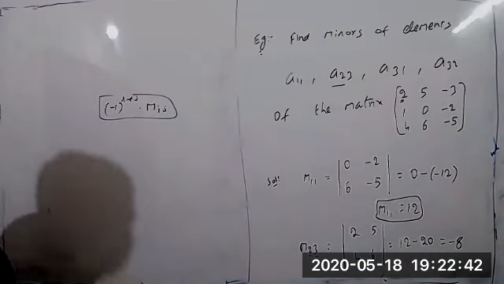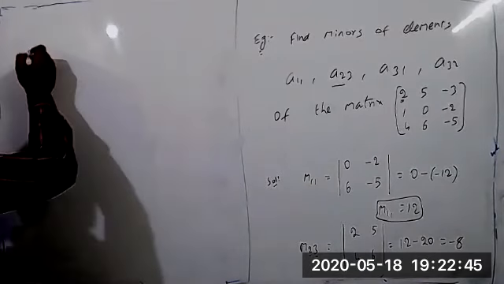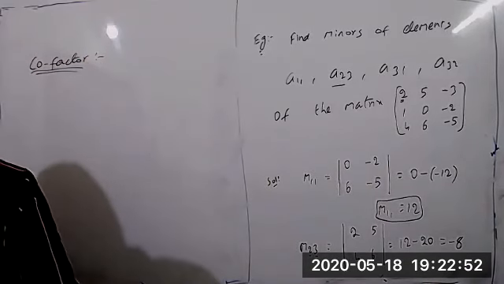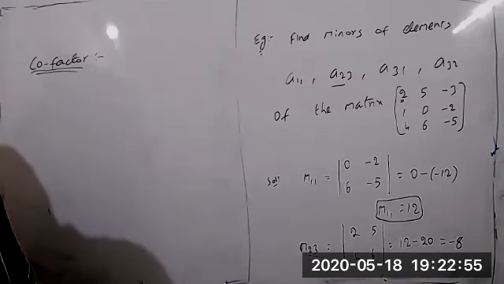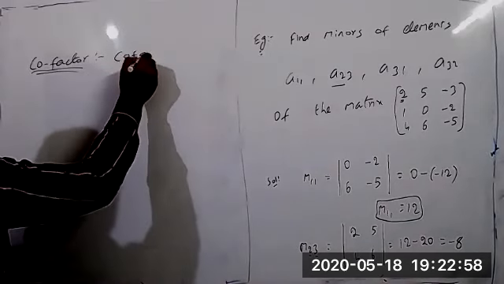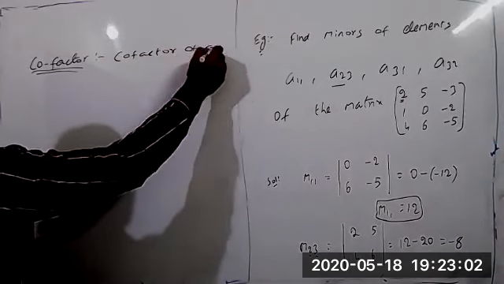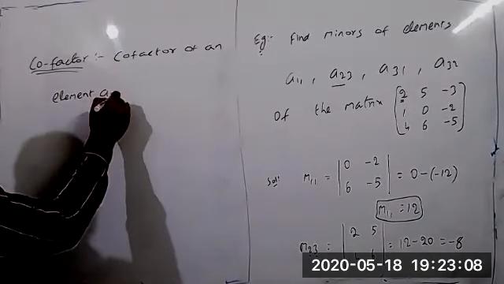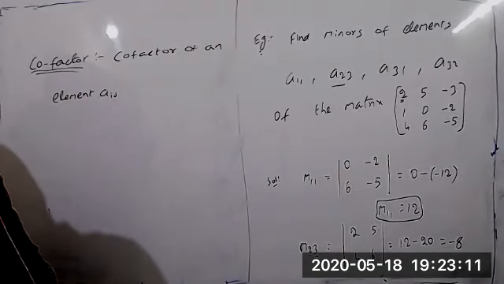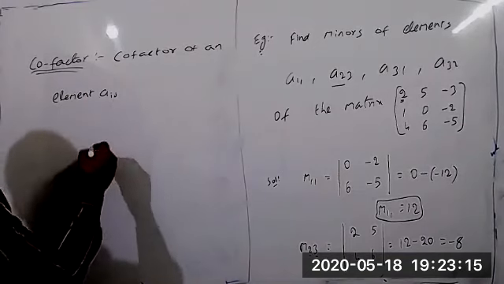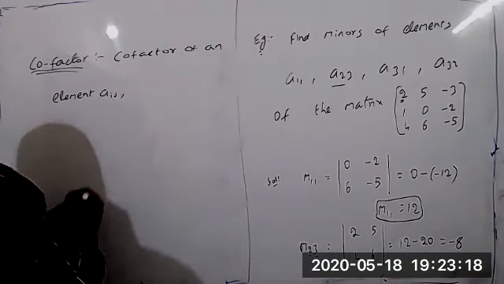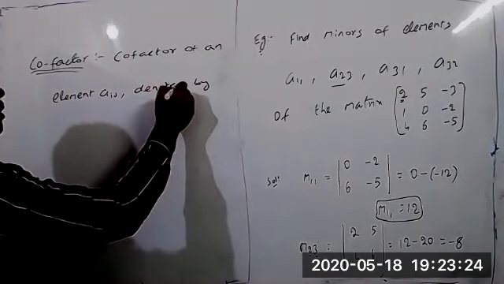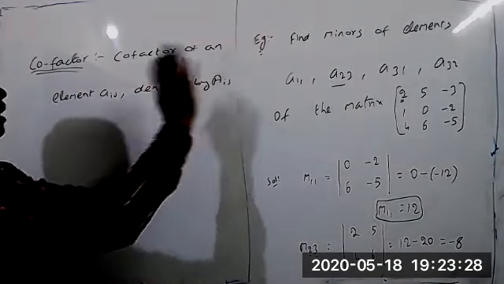Definition, you can write now. Cofactor of an element Aij, denoted by capital Aij.